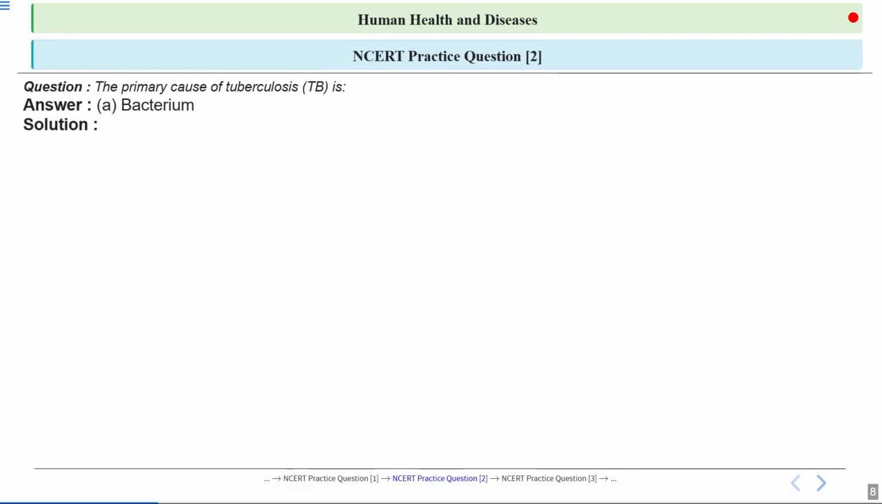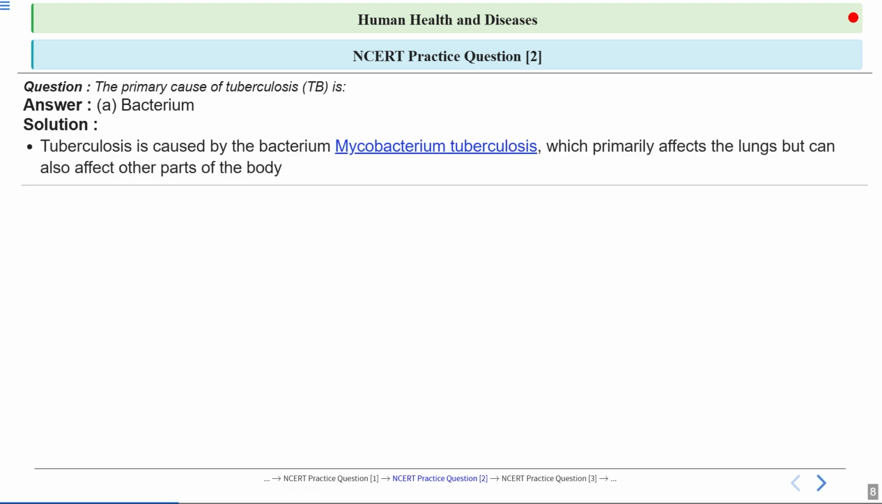Tuberculosis is caused by a bacterium. The name of the bacterium is Mycobacterium tuberculosis. Tuberculosis is a disease caused by the bacterium Mycobacterium tuberculosis, which mainly attacks the lungs, but can also spread to other parts of the body like the kidney or even the spine. This disease is spread through the air when an infected person coughs, sneezes, or speaks, and can lead to serious health problems if not treated with proper medicine.